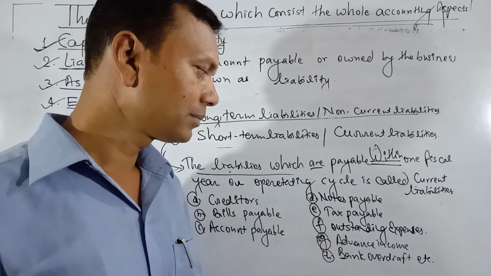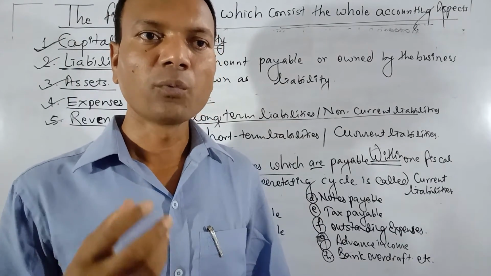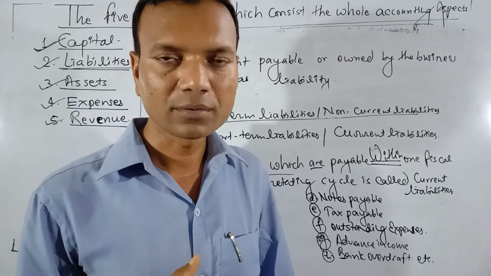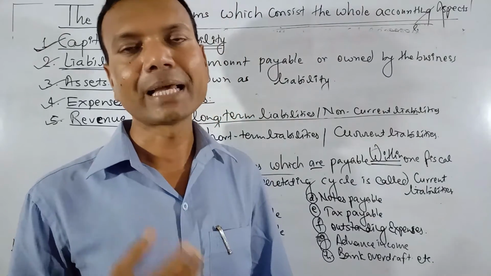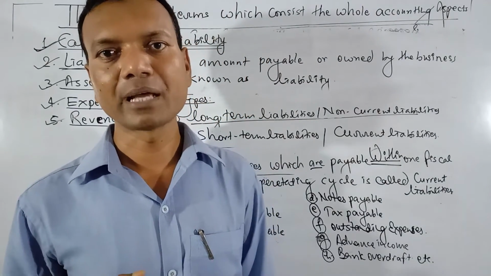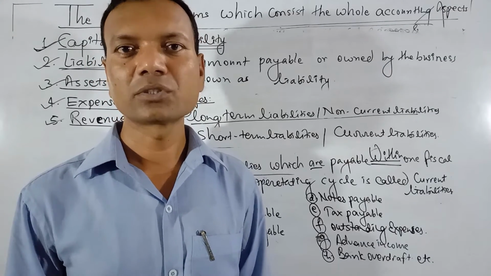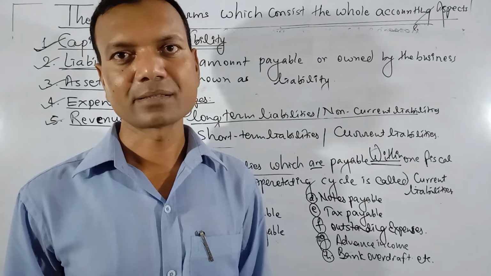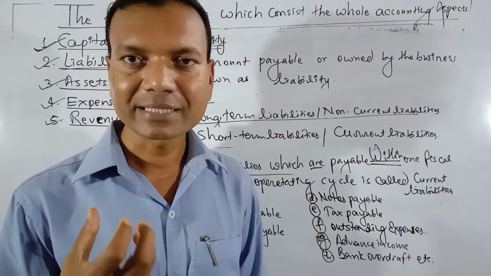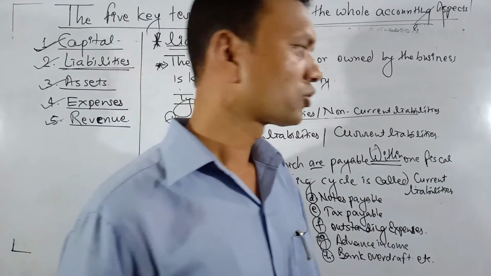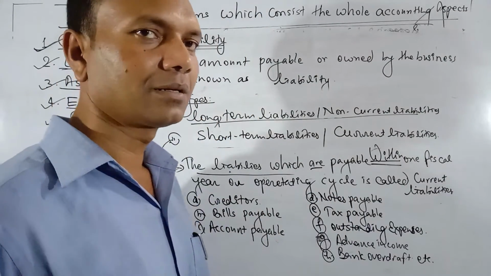Advance income means you have not given service to someone else, but we have taken money from that one. Bank overdraft means when we withdraw more money from the bank than the balance is, then that is overdraft. It is a facility given by the bank. We directly cannot withdraw more than the balance. That is why the facility should be taken from the bank. So these all are current liabilities.